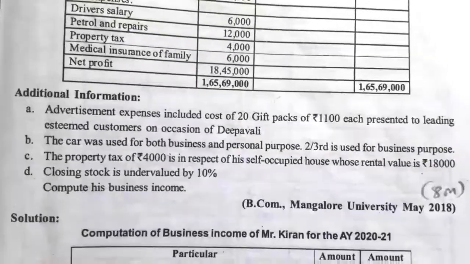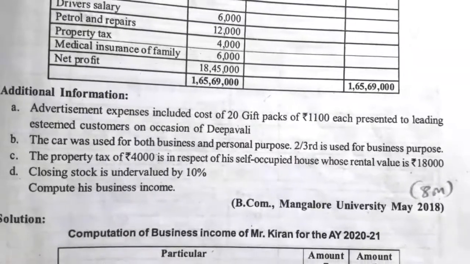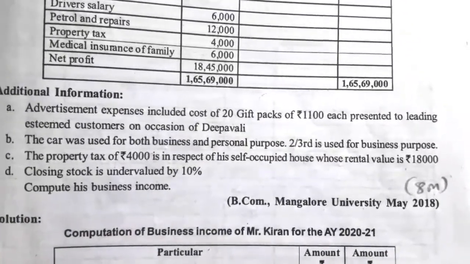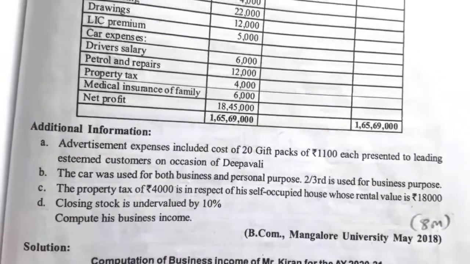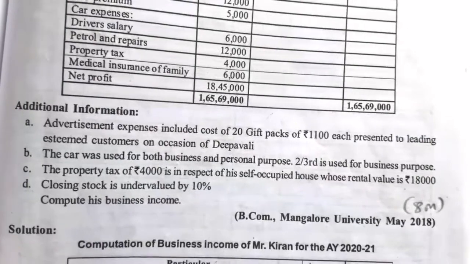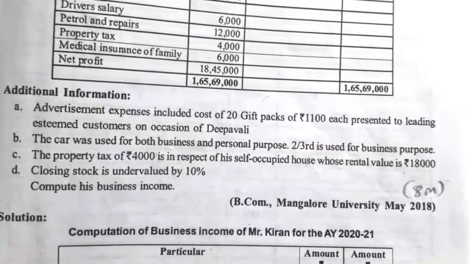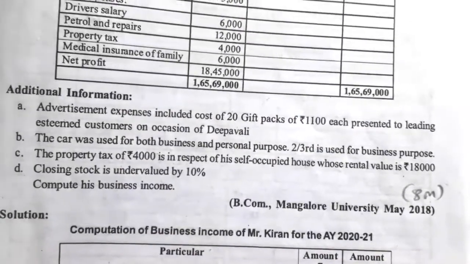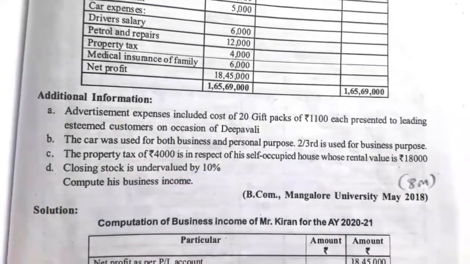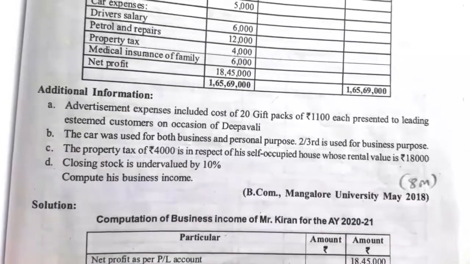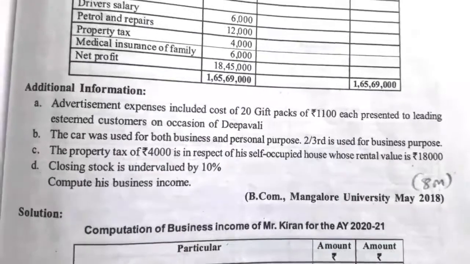And additional information given. First one, advertising expenses include cost of 20 gift packs of rupees 1,100 each, presented to each leading esteemed customers on occasion of Deepavali. Second one, the car was used for both business and personal purpose. Two-thirds is used for the business purpose. The property tax of rupees 4,000 is in respect of his self-occupied house whose rental value is rupees 18,000. Closing stock is undervalued by 10%. Compute his business income. This question was asked in the 2018 question paper for 8 marks.